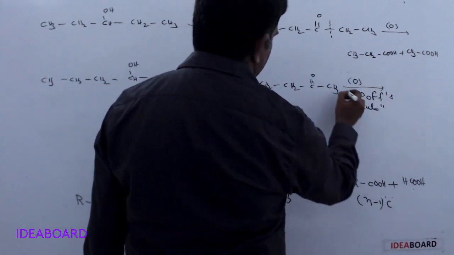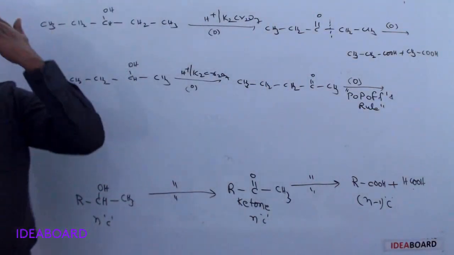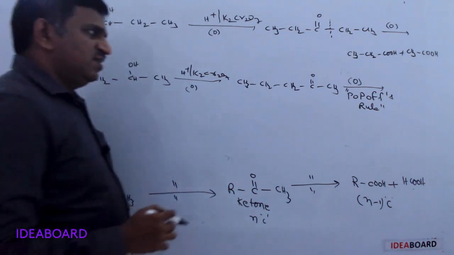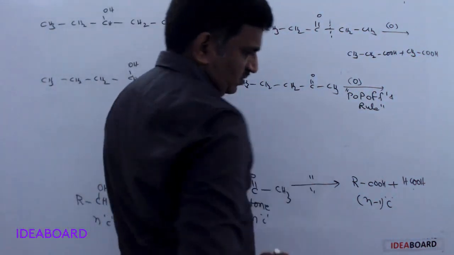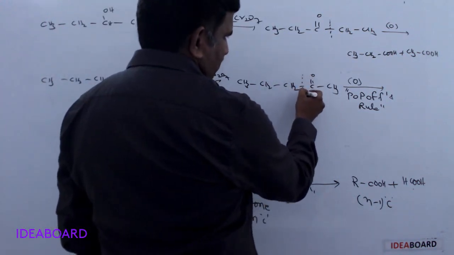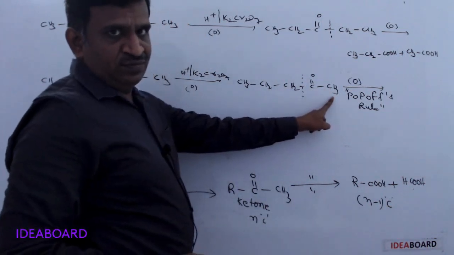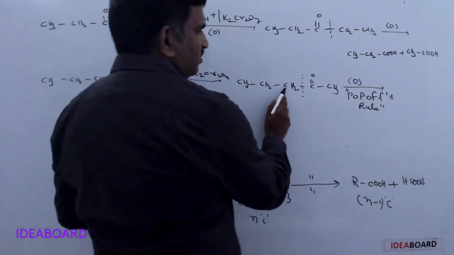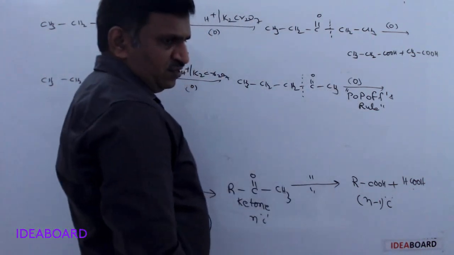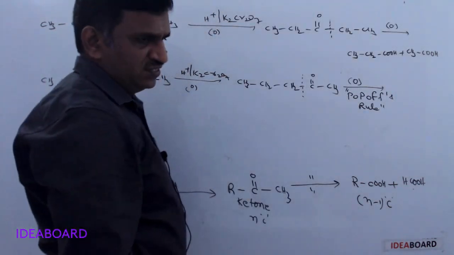What is Popoff's rule, sir? It is like egg puff, not egg puff, it is Popoff's only. So, Popoff's rule means whenever there is an unsymmetrical ketone, the oxidation occurs in such a way that the keto group goes along with the smaller alkyl group. Means the bond dissociates between these two only and not between these two. Okay, so the smaller alkyl group plus the keto group goes as a carboxylic acid.